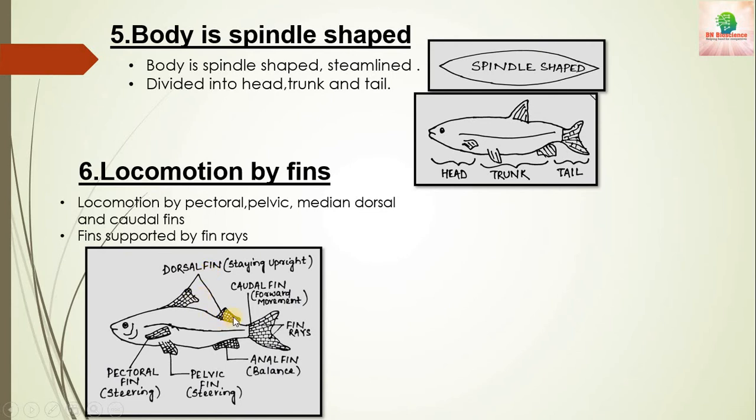These dorsal fins help in staying in an upright position. The caudal fins, the tail fins, help in forward movement. The anal fins are for balancing the body. The pelvic fins for steering. The pectoral fins are also for steering. So different types of fins are present in different fishes.